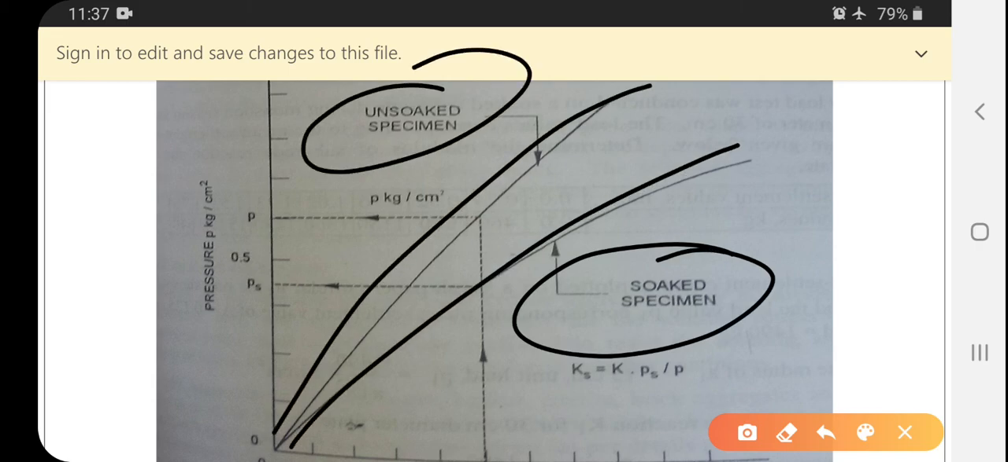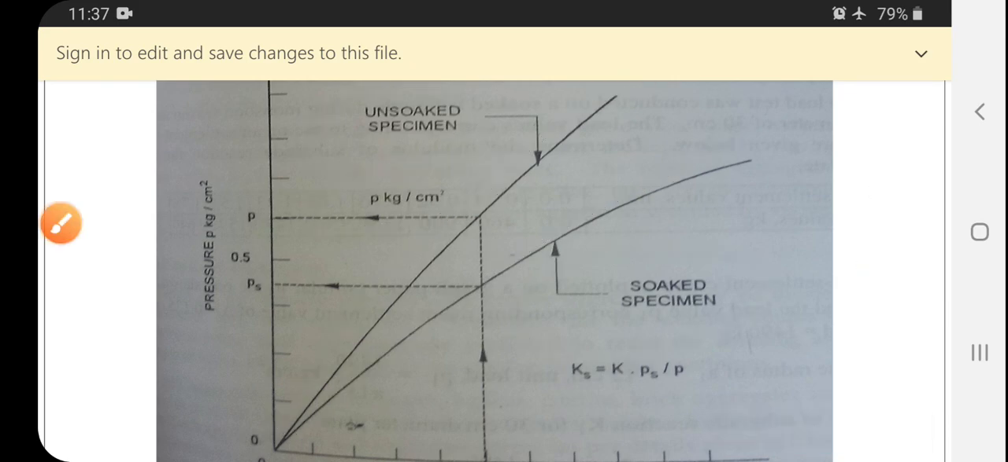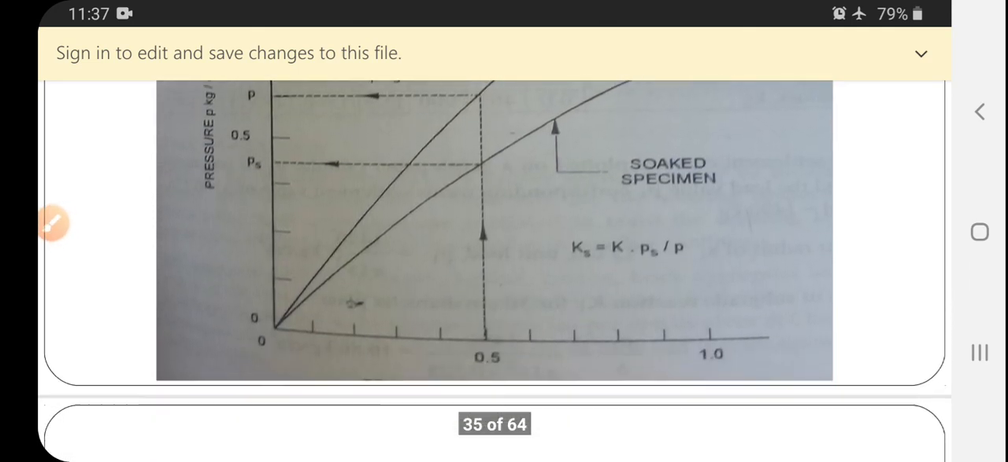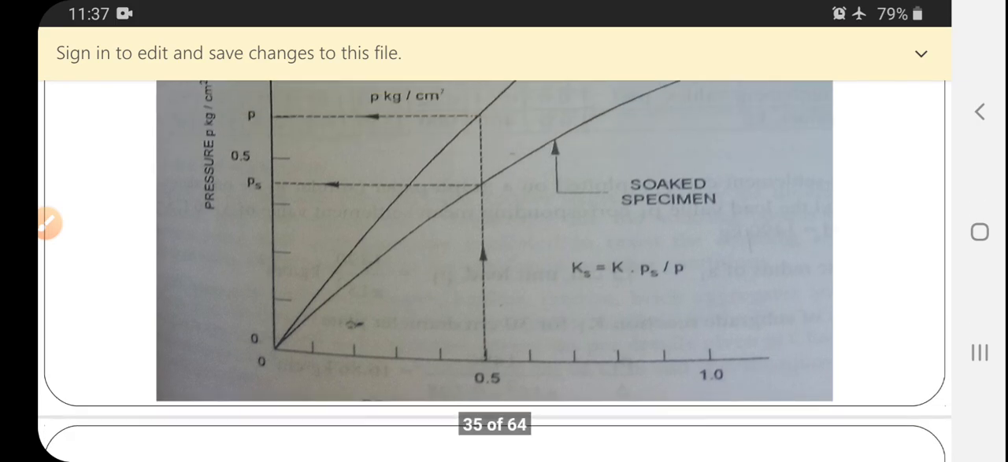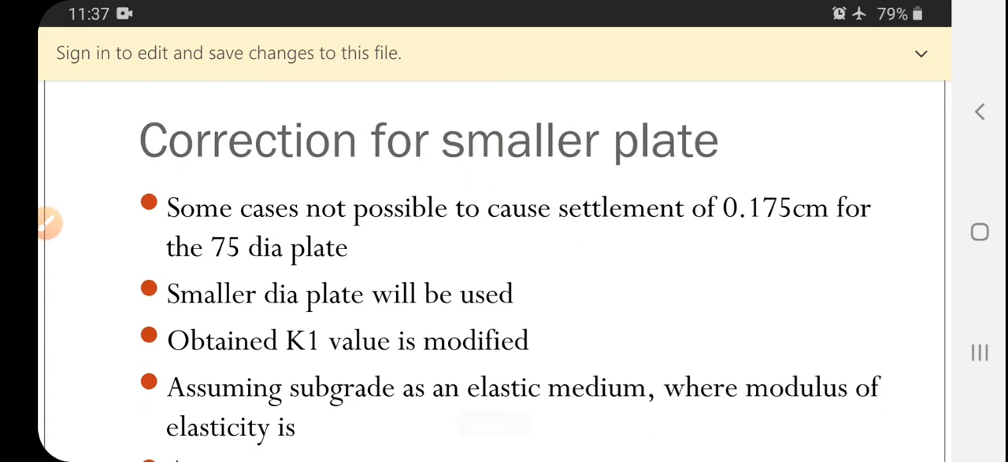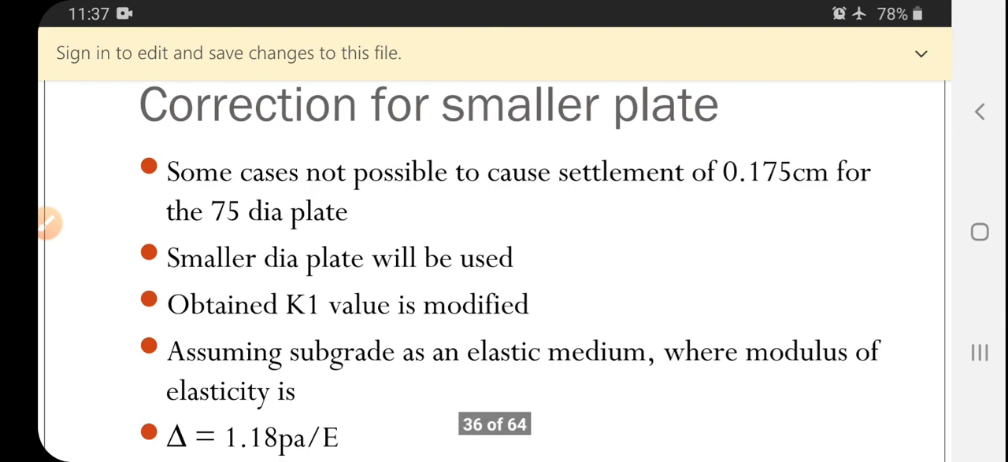So there are two graphs. This will be P in terms of pressure in kg per centimeter square, and the lowest one is 0.51. This will be the Ks value. Correction for small plate size.